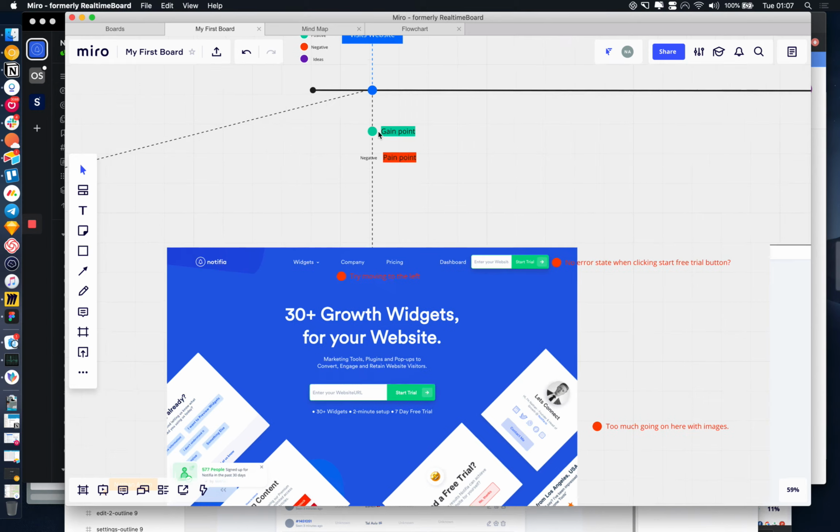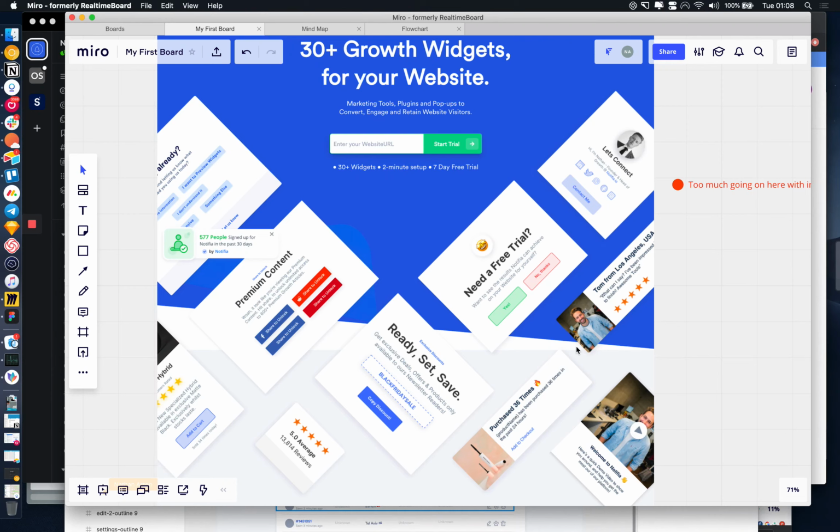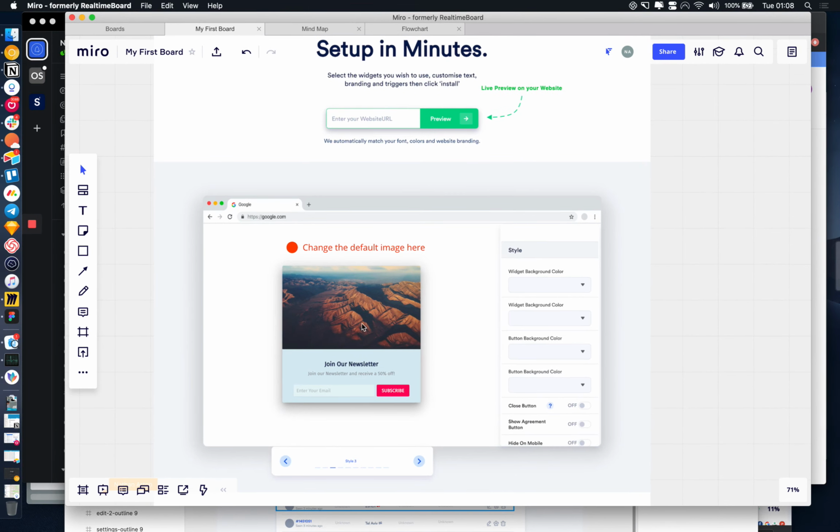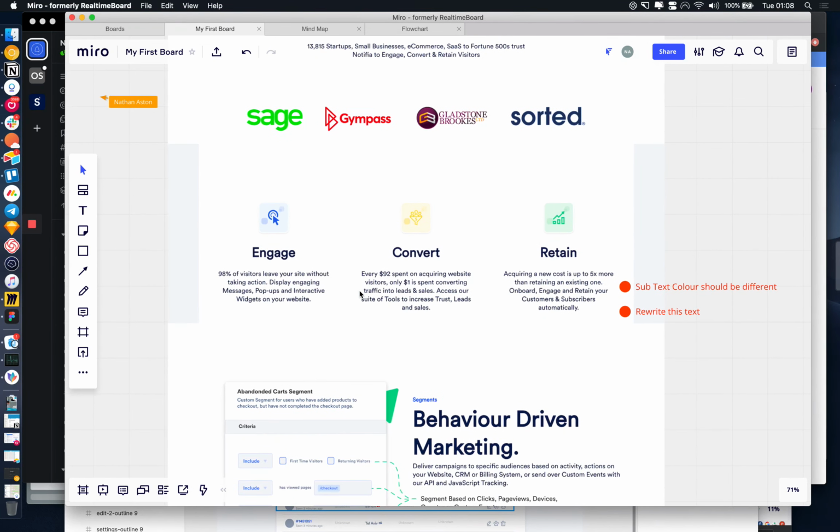Then there are too many images here, and I do have to be really harsh with myself, because I designed this at some point thinking it was really beautiful. And now I've changed my mind. Now it's actually built, and obviously you change your mind as things go ahead. Then I've noted that I don't like this default image at all, so that should be changed.